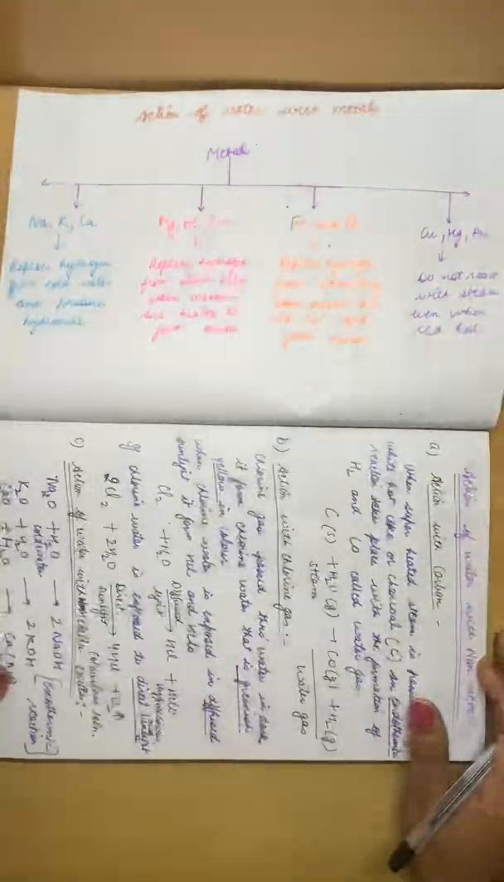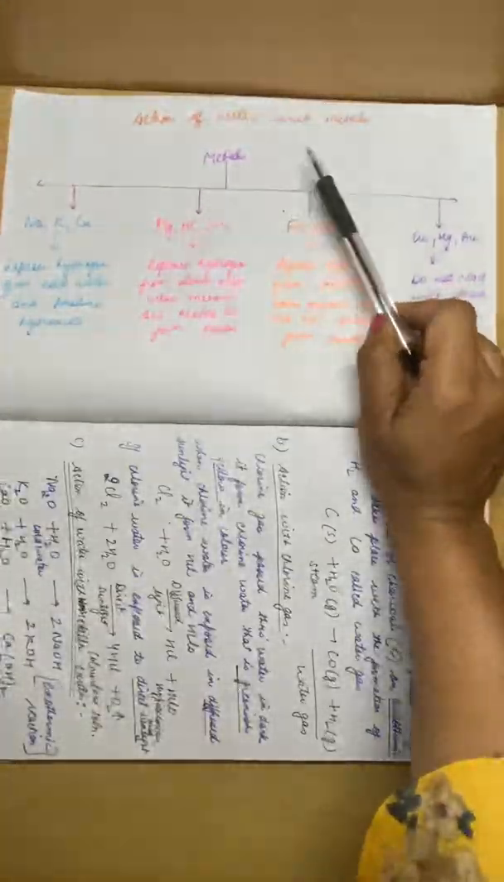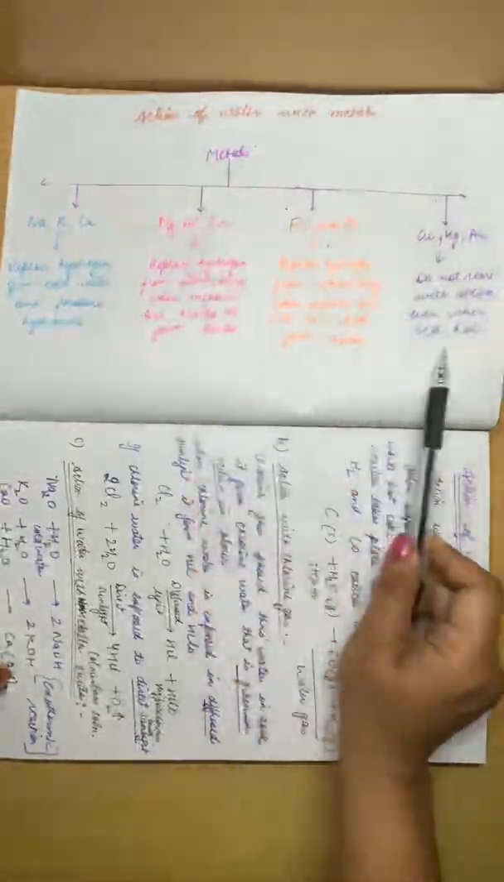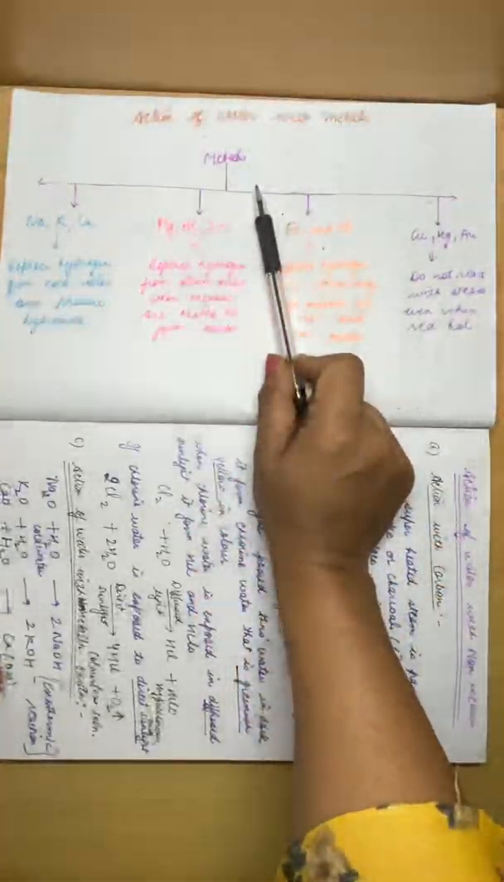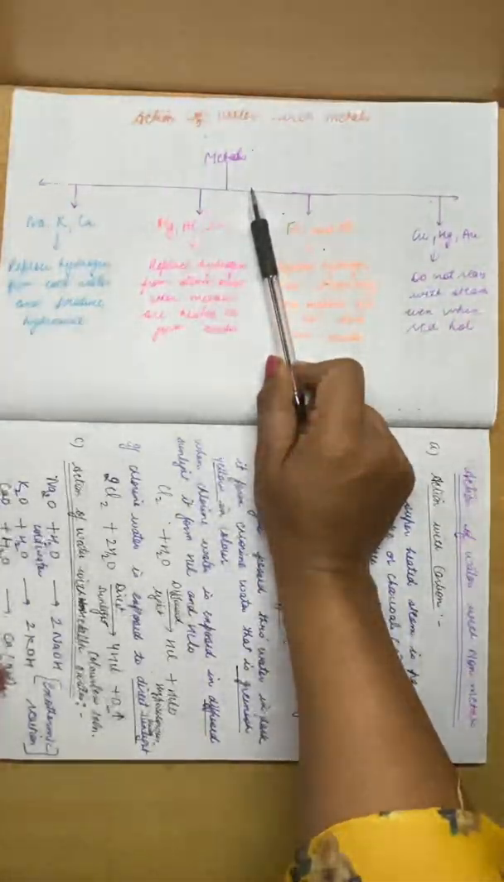As you know, this is your chemistry class. We have started our chapter Water. We have done till action of water with metals. So first we will revise what we have done. Action of water with metals: how metals react with water.